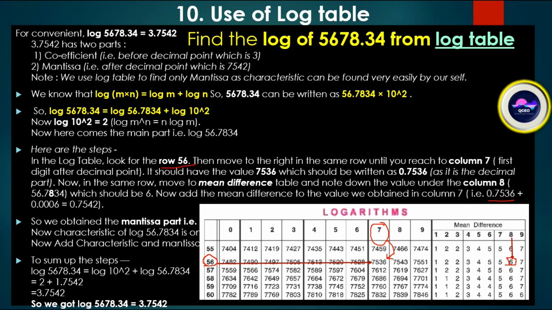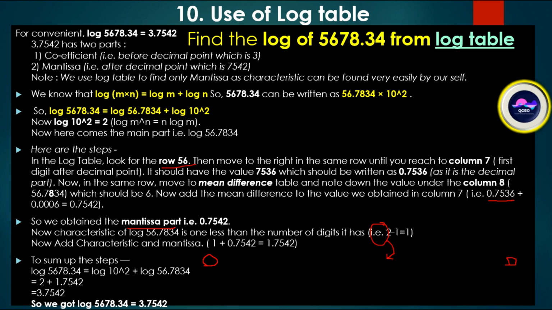Then add 0.7536 plus 0.0006, that is 0.7542. Okay, so we obtain the mantissa part, that is 0.7542. Now the characteristic of the log.